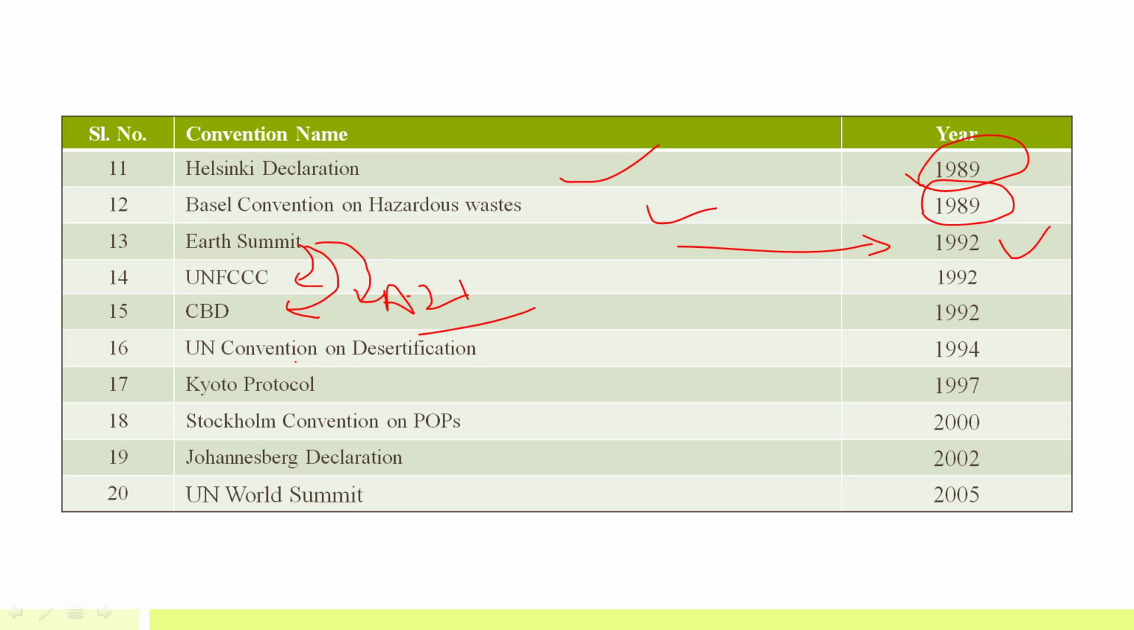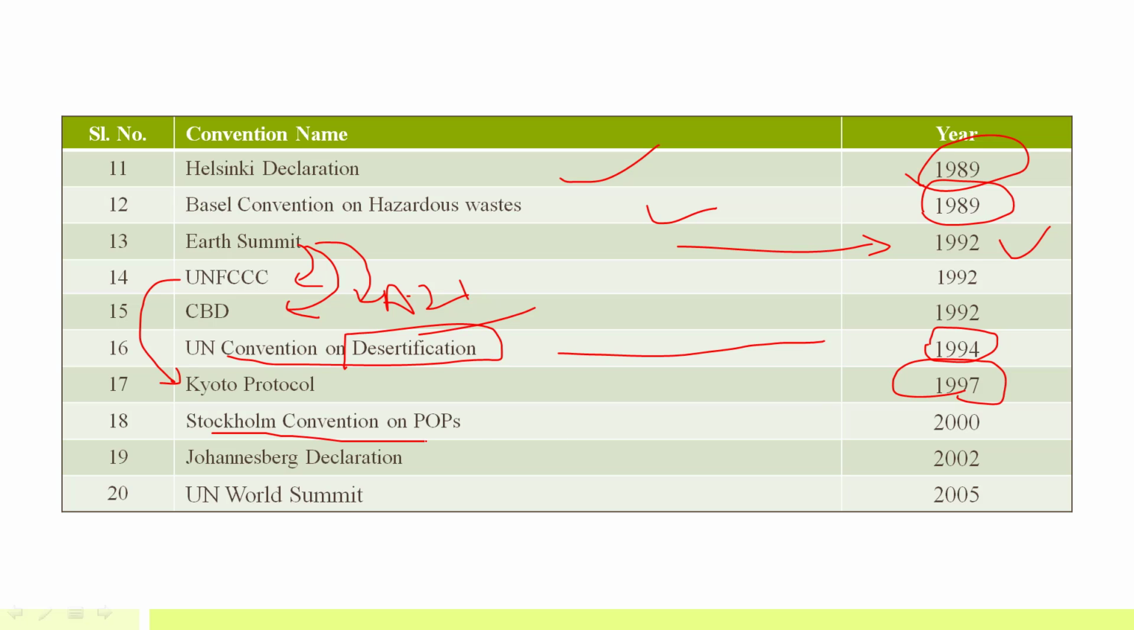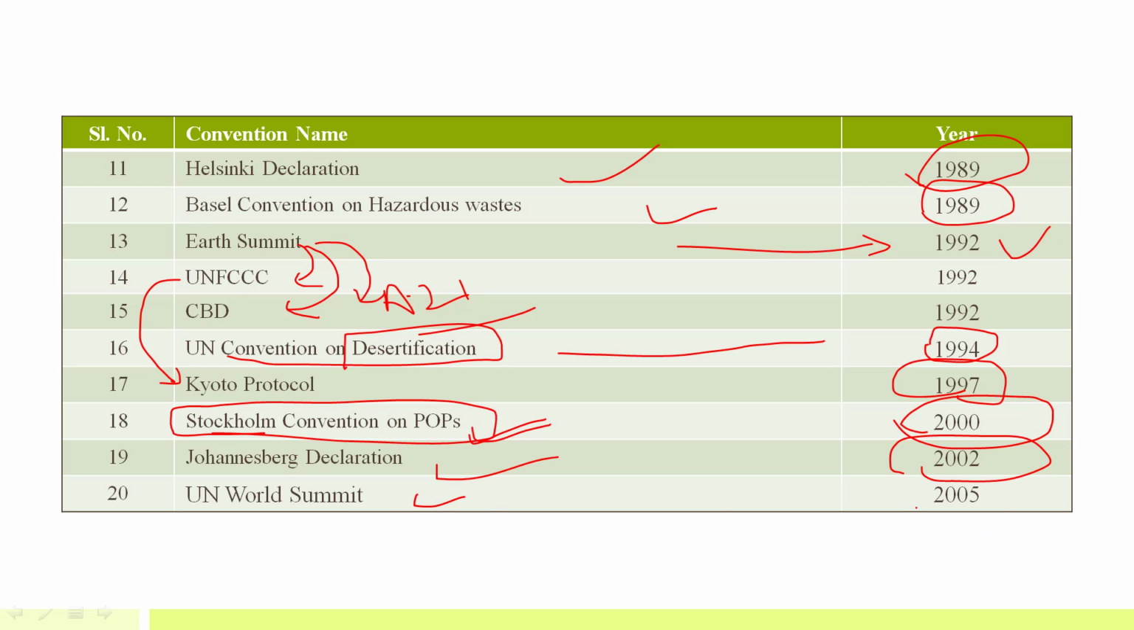Then there was another convention, that is the Convention on Desertification. So it was signed in 1994. The Kyoto Protocol is a protocol under UNFCCC that was signed in 1997. Then the Stockholm Convention, this is also important. Remember, this is the Stockholm Convention. The Stockholm Conference in 1972 was different and the Stockholm Convention is different. The Stockholm Conference in 1972 was on environment. The Stockholm Convention is on persistent organic pollutants, and this was signed in 2000. Then there was the Johannesburg Declaration in 2002 and the UN World Summit took place in 2005.